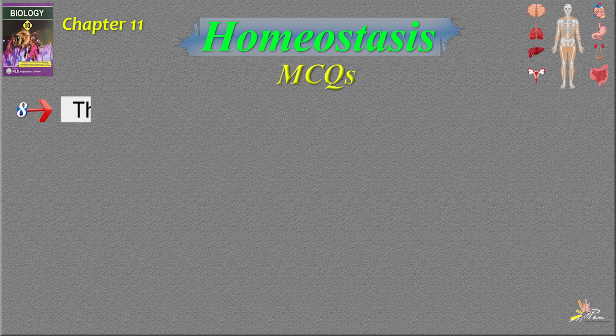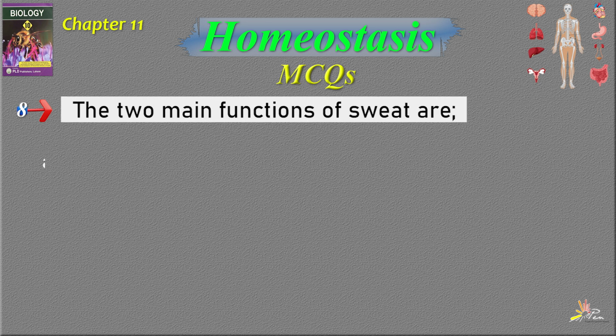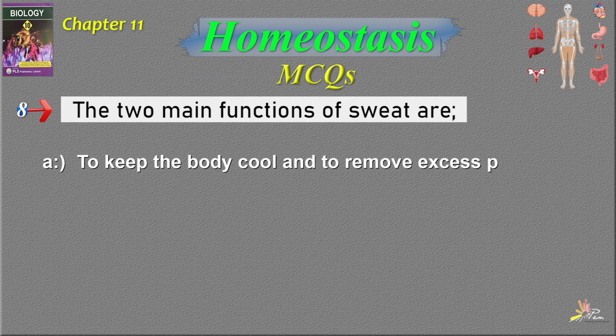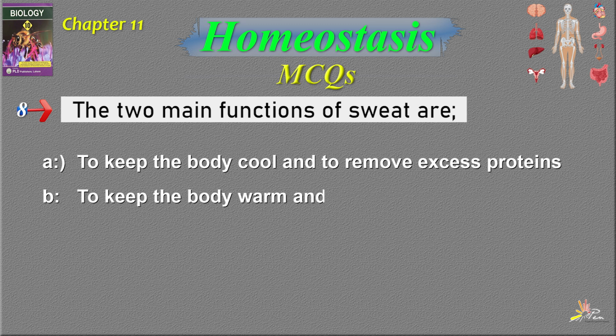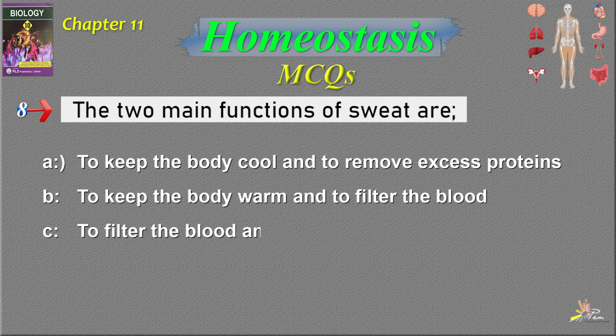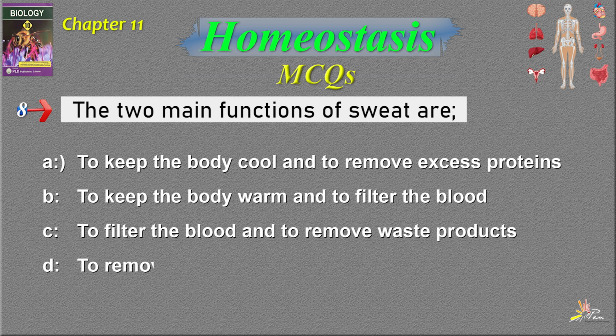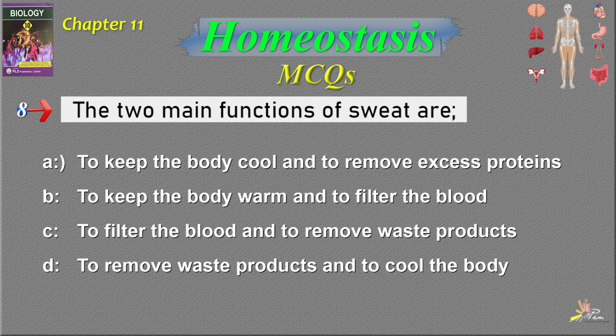Question number 8. The two main functions of the sweat are option number A, to keep the body cool and to remove excess proteins. Option number B, to keep the body warm and to filter the blood. Option number C, to filter the blood and to remove waste product. Option number D, to remove the waste product and to cool the body. The correct answer is option number D, which is to remove the waste product and to cool the body.